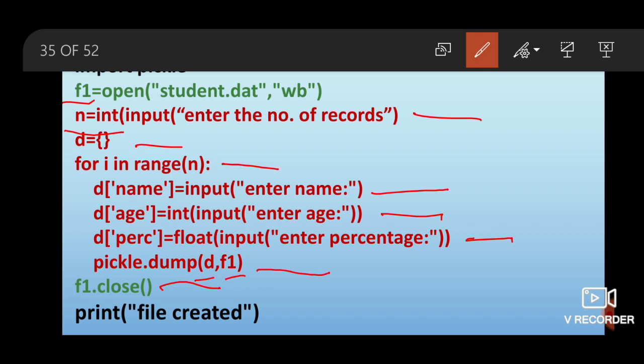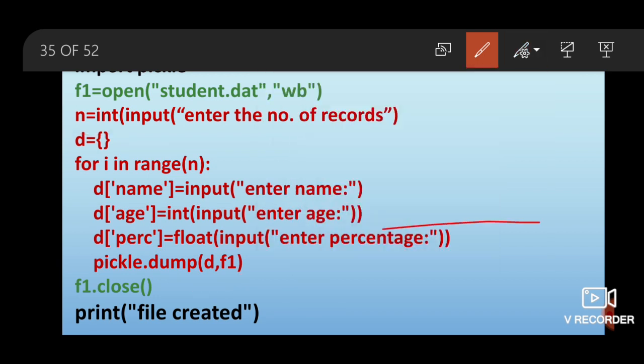Why close the file? Because whatever objects till now I have given to the file handle to write, it has not right now written. It has stored everything in its buffer, and it is waiting for you to close the file, so that as soon as you close the file, it may flush all that data stored in buffer onto the file and then disconnect from the file. Okay, so that is why I close the file, and in order to make the end user understand that the file is created, I have printed file created.